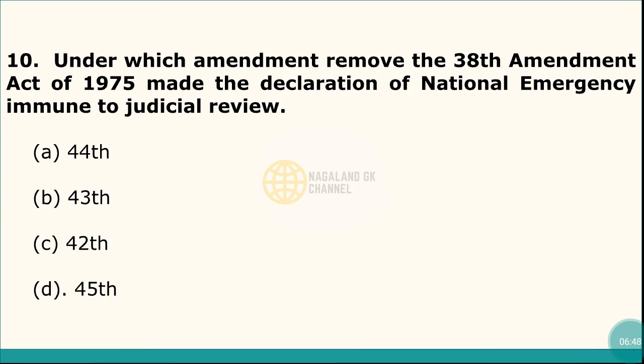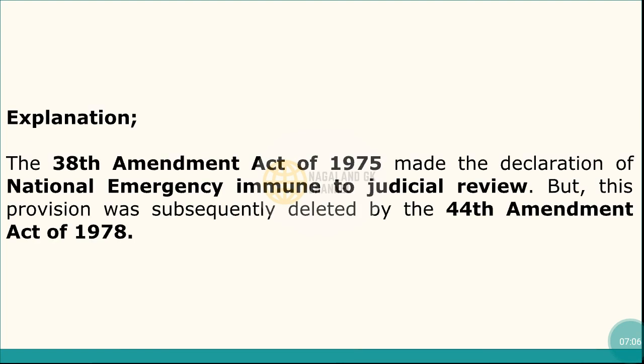Question number 10. Under which amendment was the provision removed that the 38th Amendment Act of 1975 made, a declaration of national emergency immune to judicial review? Correct answer is option number A, that is 44th Amendment. Here, the 38th Amendment Act of 1975 made the declaration of the national emergency immune to judicial review, but this provision was subsequently deleted by the 44th Amendment Act of 1978.